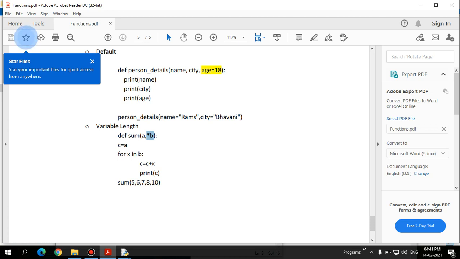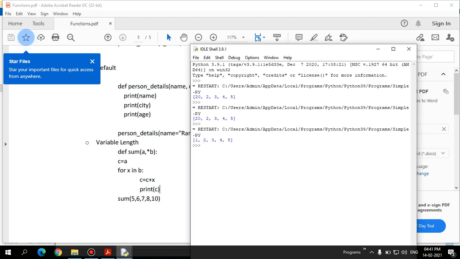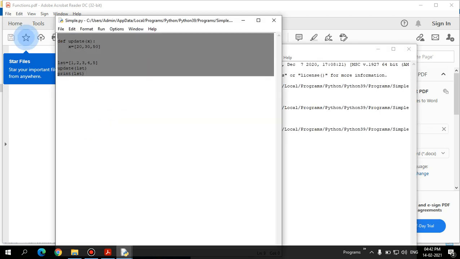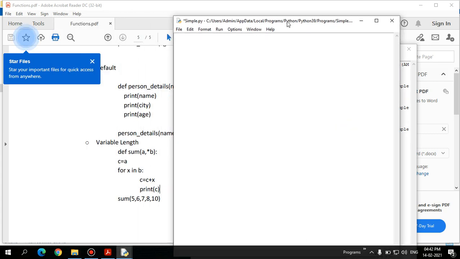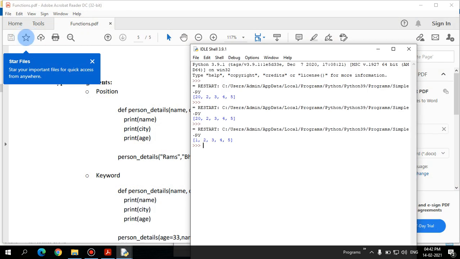Which means here, look, the first value is 5, and the rest are 6, 7, 8, 10, it's a tuple, and it will sum all those values and add them to c, and finally c is printed, right? So this is how the variable length argument is used in Python. Let's see how this works, each individual argument. The first one is positional, which we regularly use, so no issues. Here the keyword is the important one.